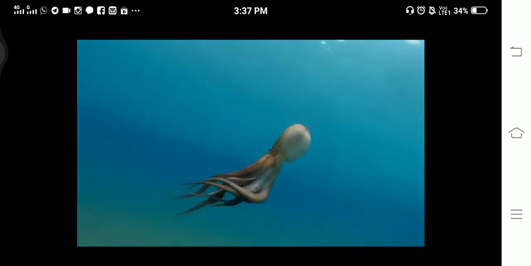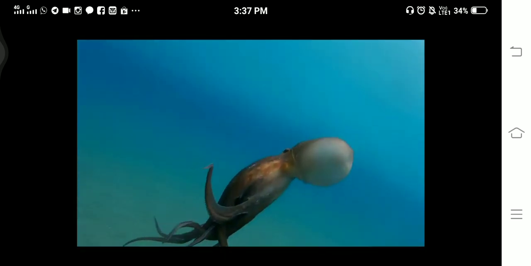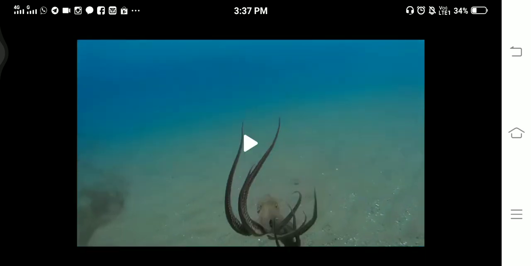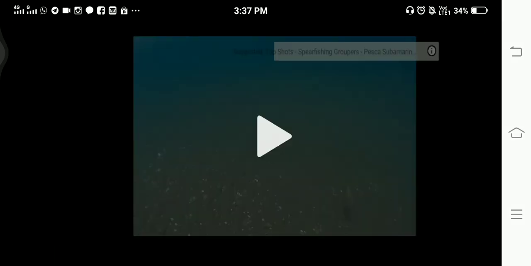Look, this is an octopus. An octopus is having 8 arms. See, can you see the black ink sparked by an octopus? This will make you more clear. Like when octopus feels that he is in danger, he spark black ink. Now let's move ahead.